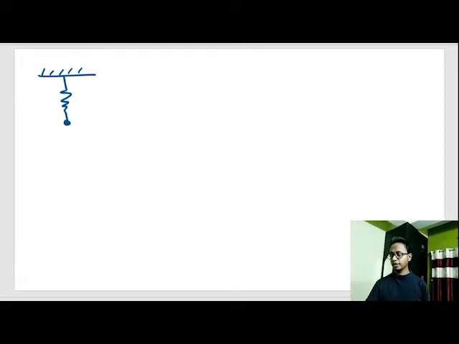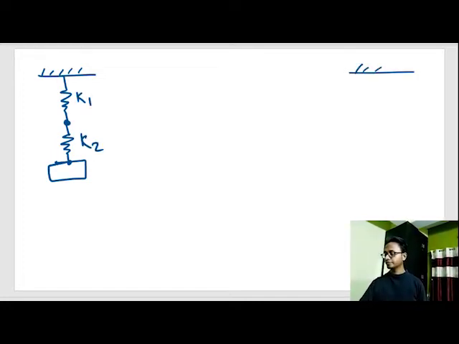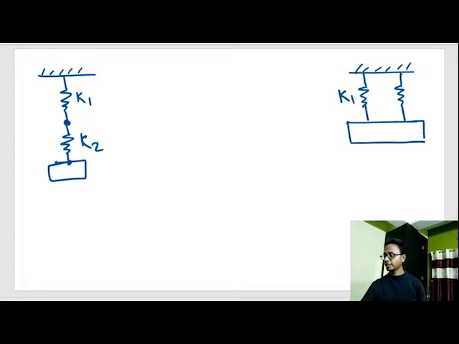This one was spring 1, spring 2, K1, K2, and the parallel combination was where the springs are attached to the same body. Spring K1 is attached to the body and K2 is also attached to the same body. This is series and this is parallel.